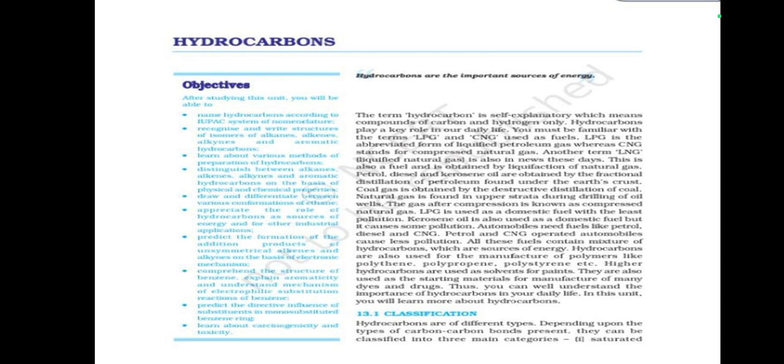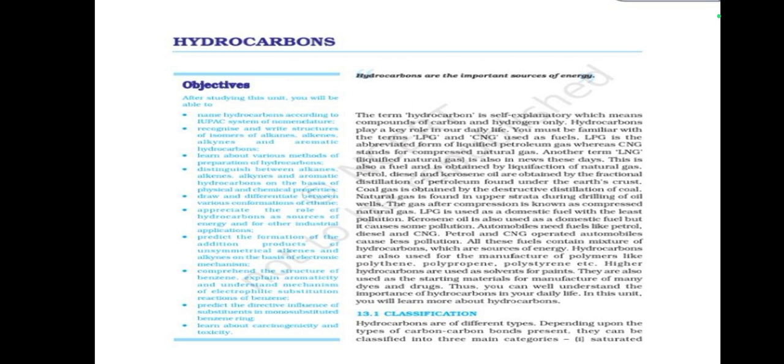Automobiles need fuels like petrol, diesel, and CNG. Petrol and CNG operated automobiles cause less pollution. All these fuels contain a mixture of hydrocarbons. Hydrocarbons are also used for the manufacture of polymers, and as solvents for paints. They are also used as the starting materials for manufacture of many dyes and drugs. Thus, you can well understand the importance of hydrocarbons in our daily life. In this unit, we will learn more about hydrocarbons.